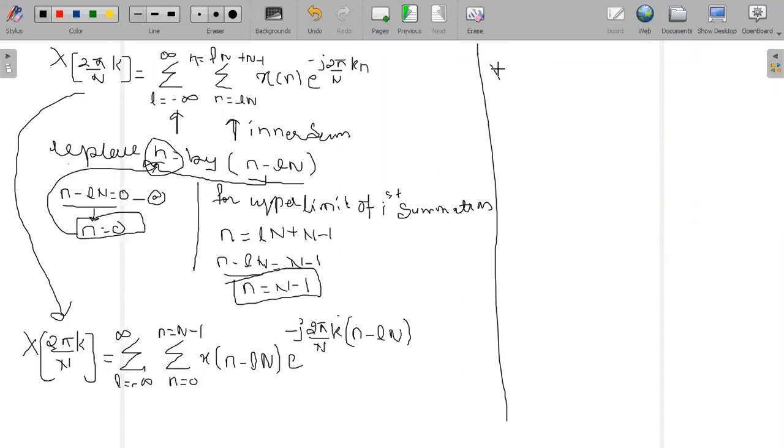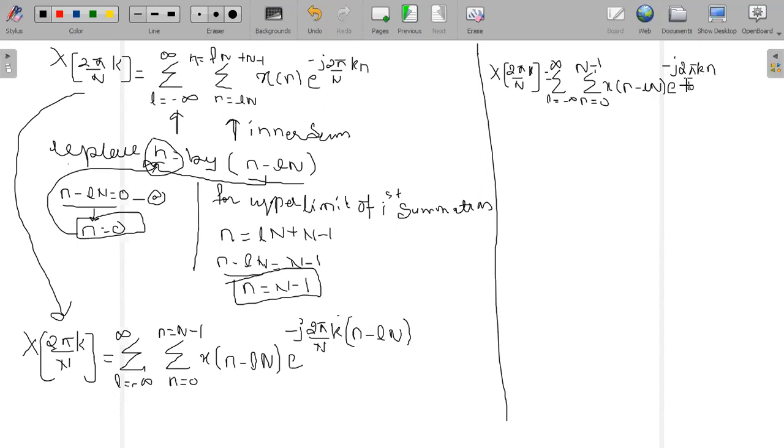Here I will write capital X of 2 pi divided by n into k is equal to the outer summation, that is L from minus infinity to plus infinity. The inner summation ranges from n equal to 0 till n minus 1, x of n minus ln. Now the first part of the exponential is e raised to minus j 2 pi divided by n into kn.